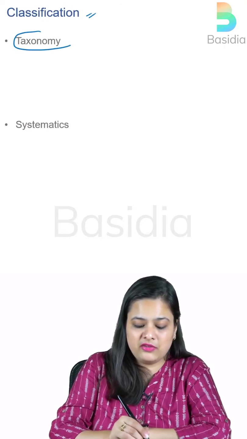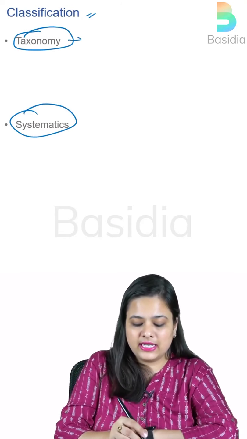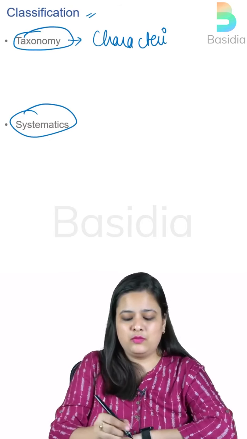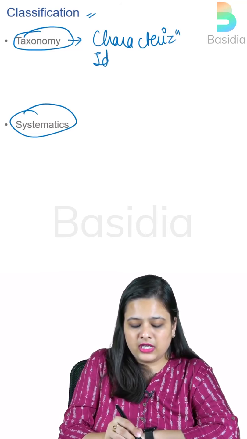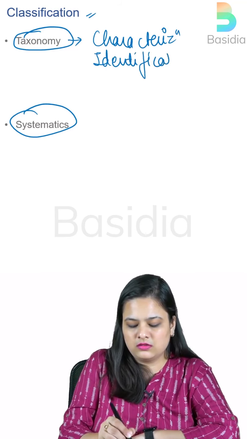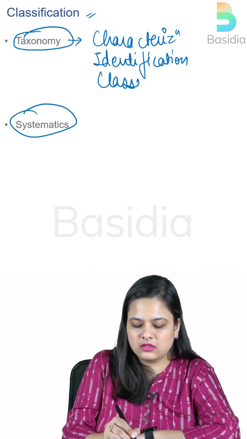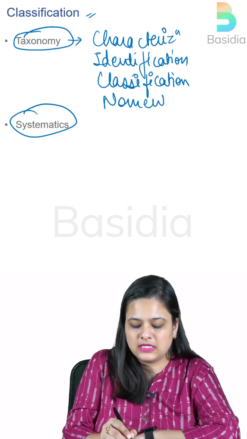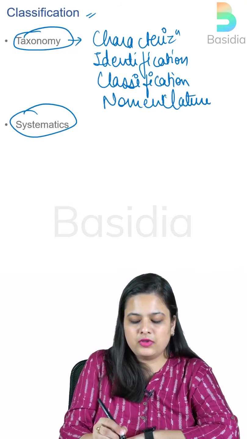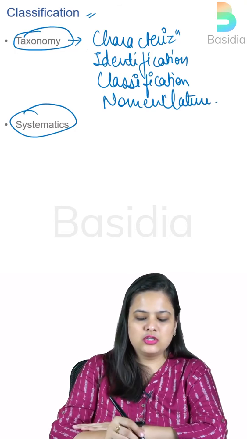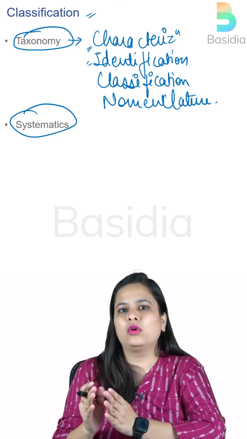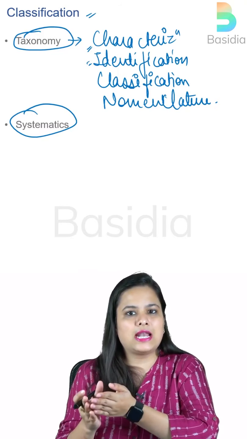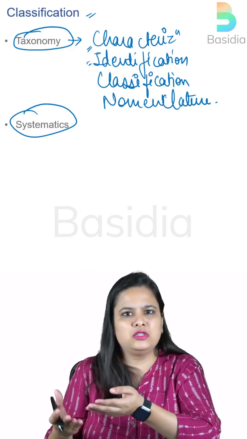Now these two terms are very, very important: taxonomy and systematics. Taxonomy deals with characterization. Please note this down. These words are very important: characterization, identification, classification, and nomenclature. That means, as we have just discussed, each organism is going to have certain characteristics. So characterize them, then identify them, that okay, this is looking similar to a bear, or this is looking similar to a dog. So we can consider that this organism might belong to that particular species, genus, order, or family.